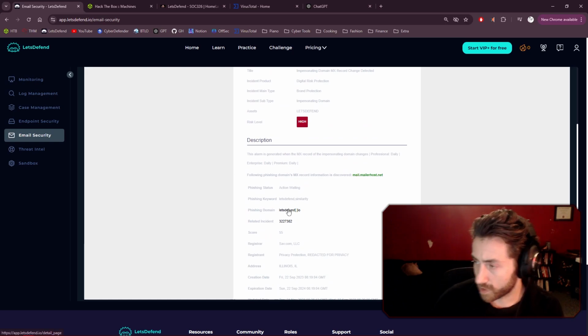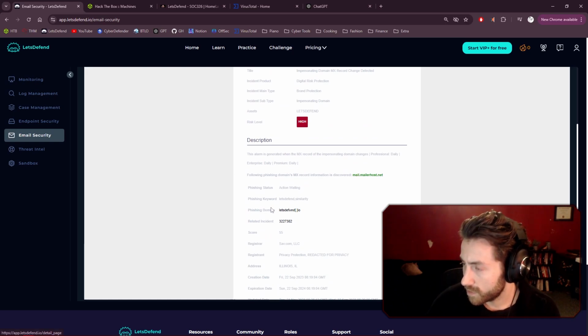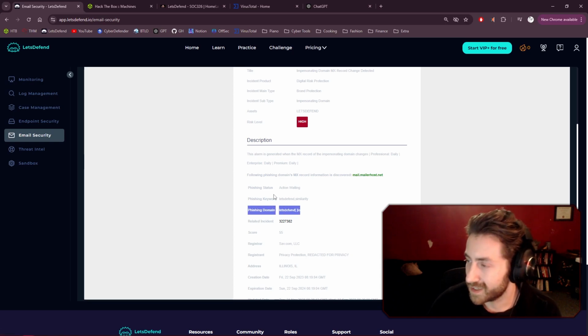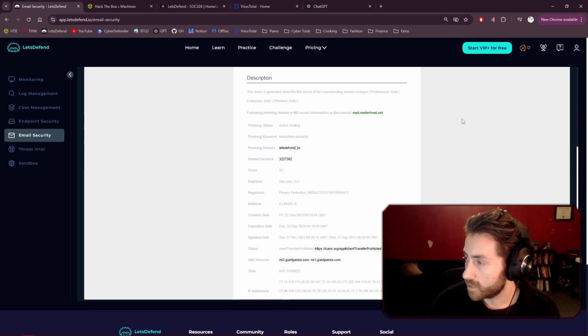Technically there is a link in this email. I mean, it's technically not a phishing email because it's an alert, but usually we get asked at the end if there was a link in the email. Scrolling down, we already know the MX record information is mail.mailhost.net.